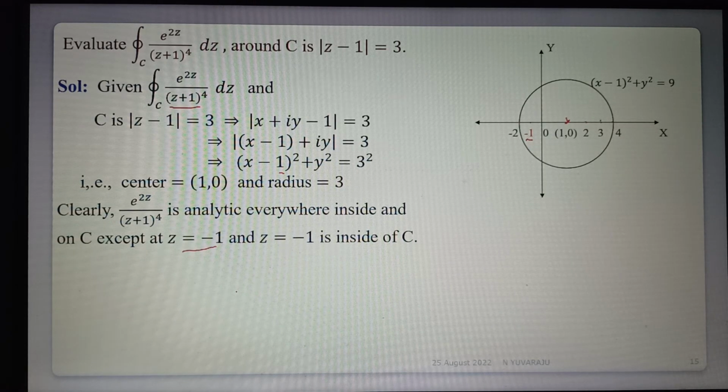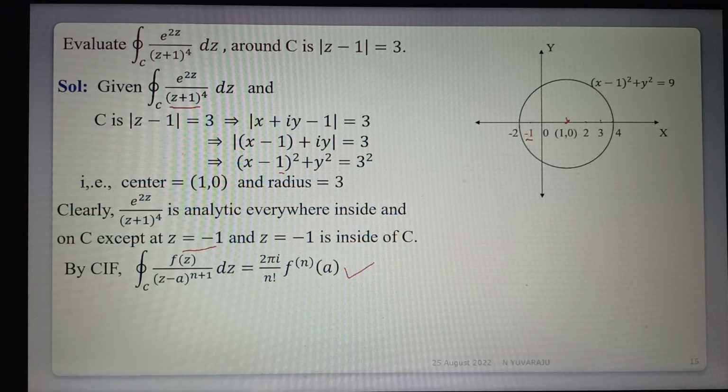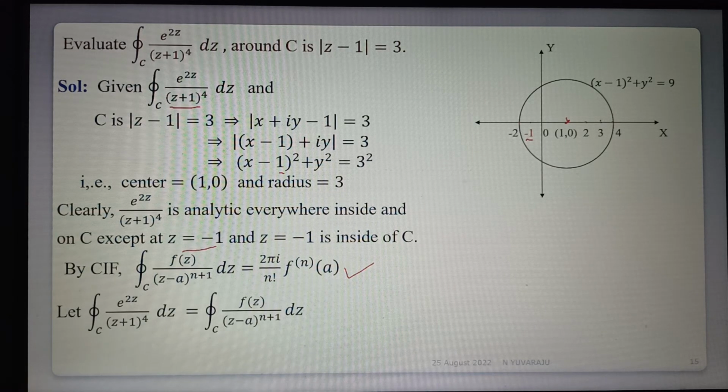Now we use the generalization of Cauchy's integral formula. The integral of e power 2z by z plus 1 whole power 4 dz: here f of z is e power 2z and a is -1. How many times is it repeated? Since it is n plus 1 equals 4, n is equal to 3.